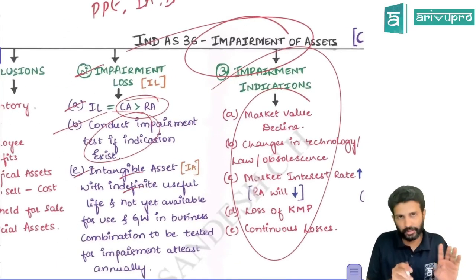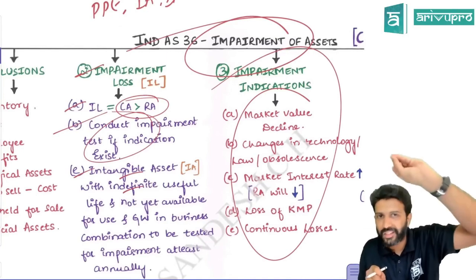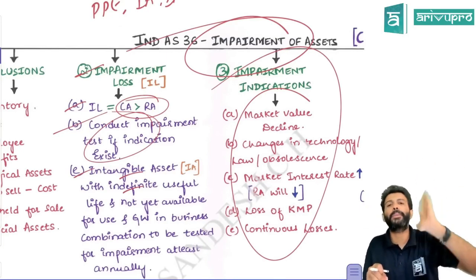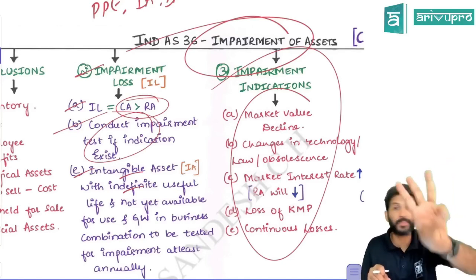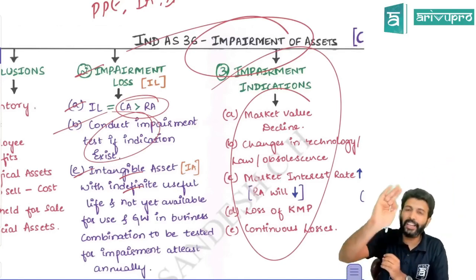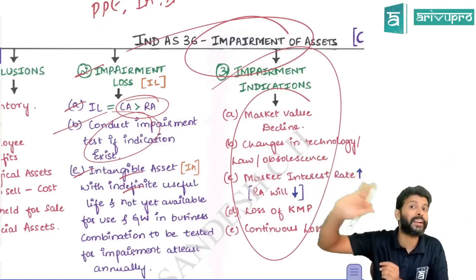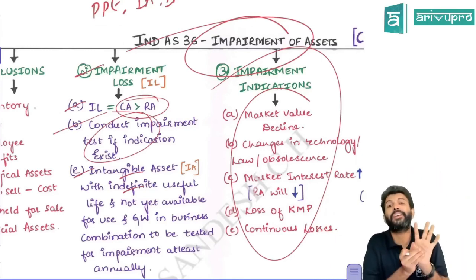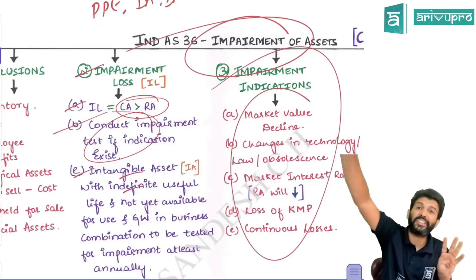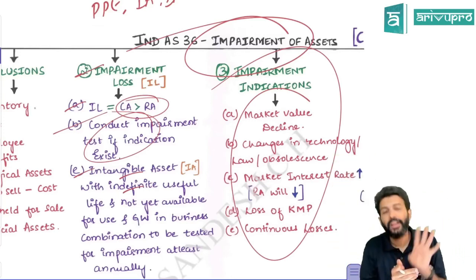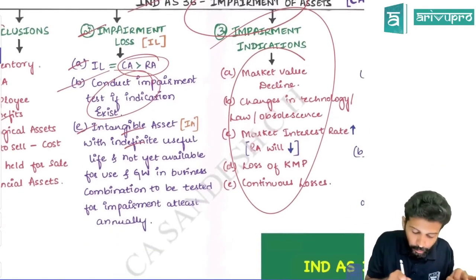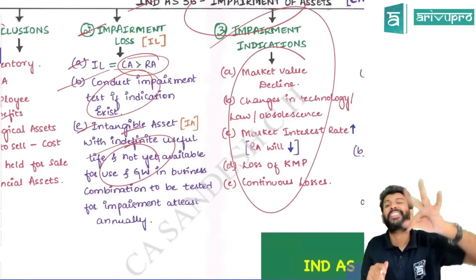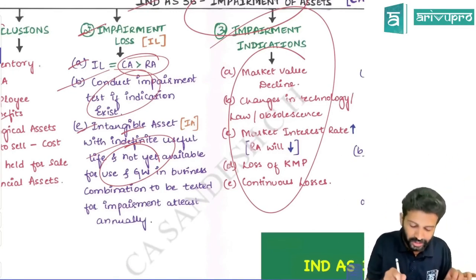However, for a few assets, whether there is an impairment indicator or not, compulsorily you need to do an impairment check for 3 specific assets. Annually you need to do an impairment check, even if an impairment indicator is not there. We already studied. One is intangible assets with indefinite useful life. Then intangible assets which are not yet available for use, like intangible assets under development phase expenditure. Third one is goodwill arising on account of business combination.